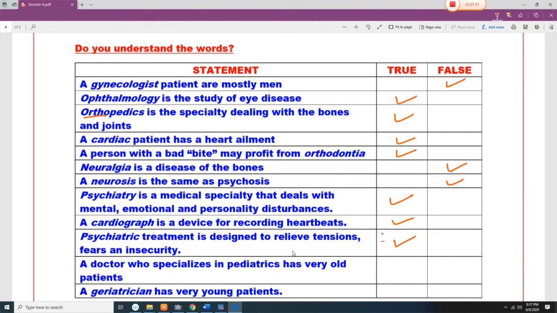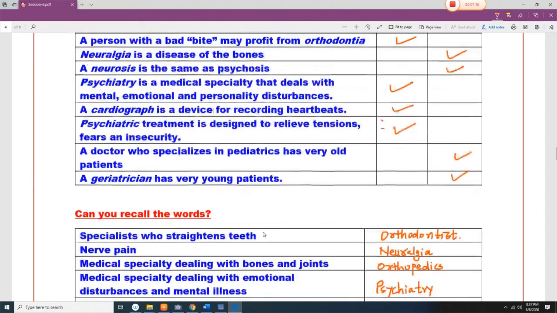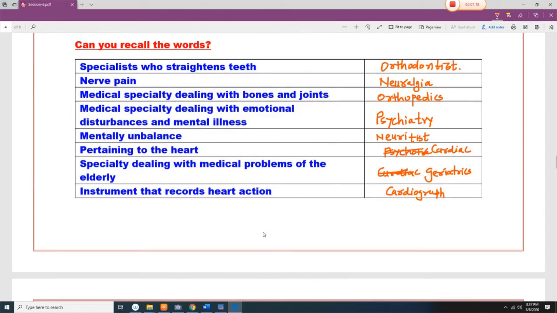A doctor who specializes in pediatrics has very old patients? Pedia means child, so a child is never old, so false. Geriatrics has very young patients? Geria means old, so the patient is old, so this is also false. Can you recall the word for the specialist who straightens the teeth? Orthodontist. Nerve pain, neuralgia.